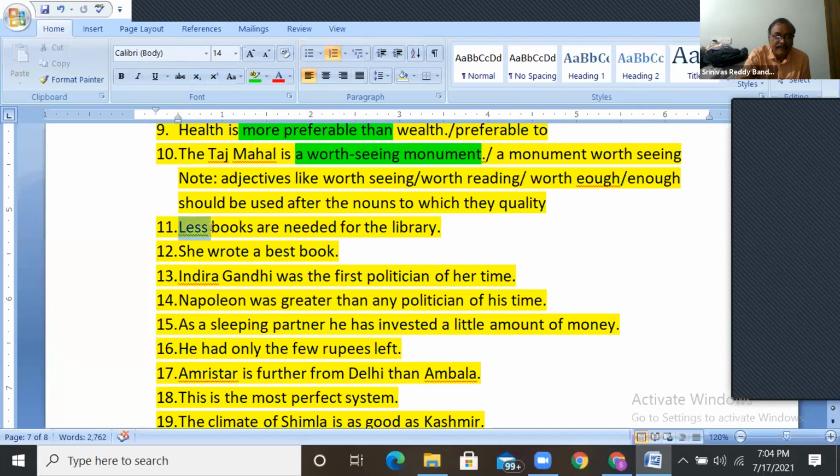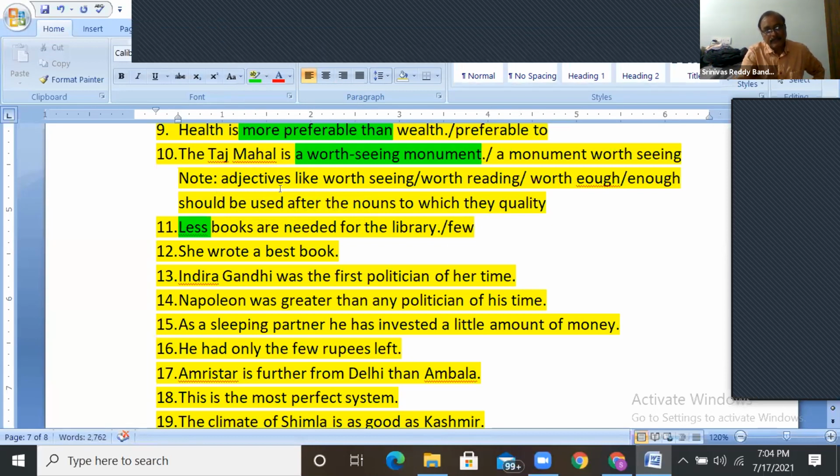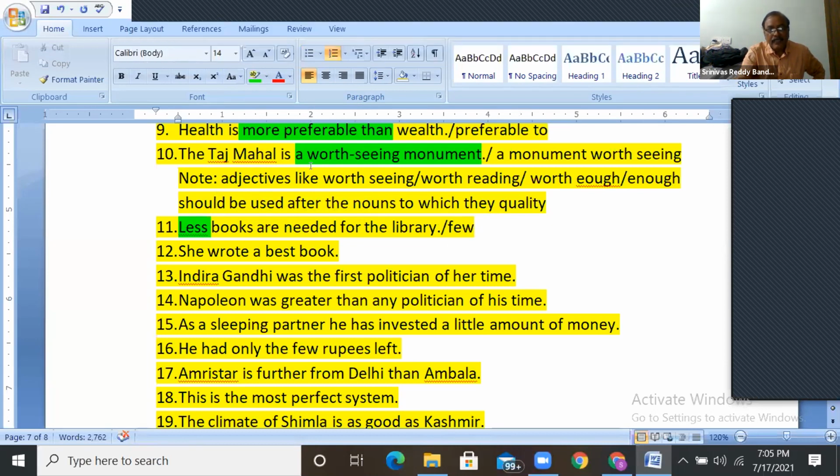Less books here is wrong. Why is it wrong? Fewer books only. Few books are needed for the library. Less is used with uncountable. Much is used with uncountable nouns. Many and few are used with the countable.